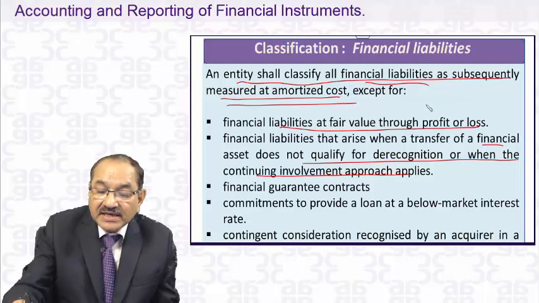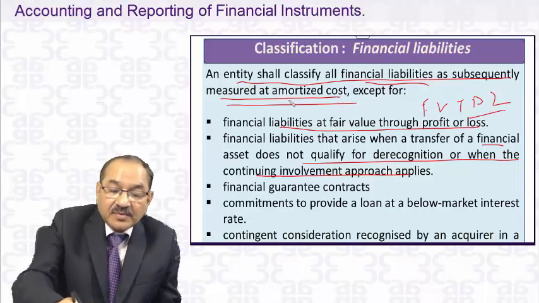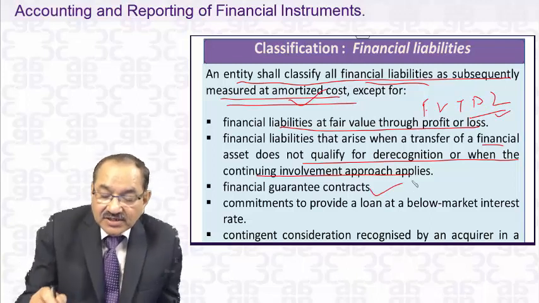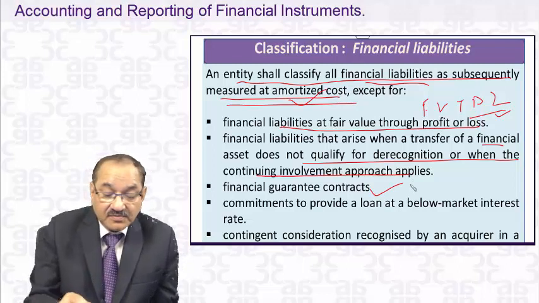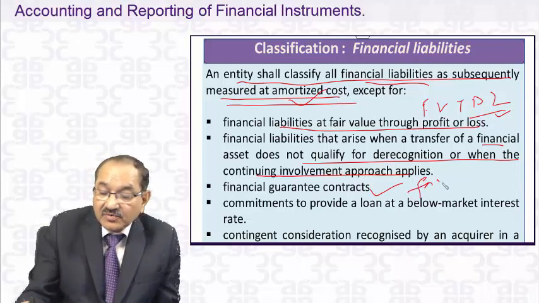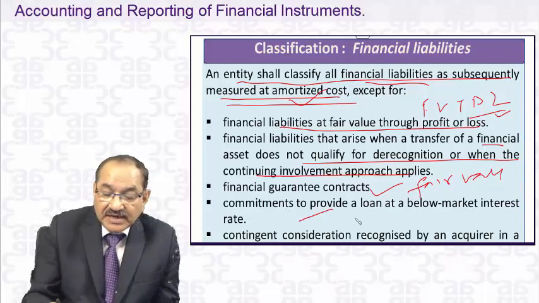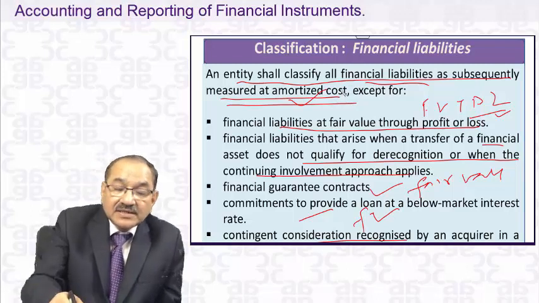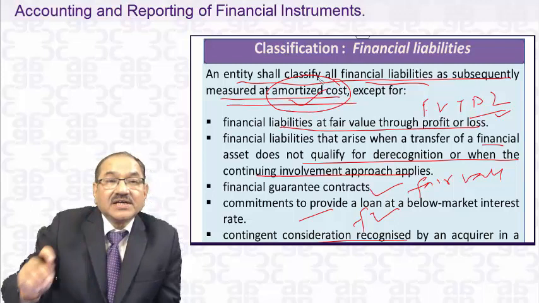First is fair value through profit or loss. Either at amortized cost or fair value through profit or loss. Financial guarantee contracts will also be carried at fair value. Commitments to provide loans are also at fair value. The contingent consideration under Ind AS 103 will be at fair value, and mostly the others are carried at amortized cost.